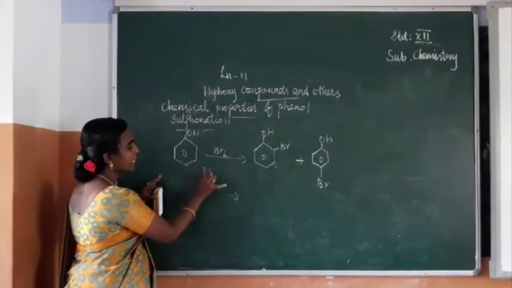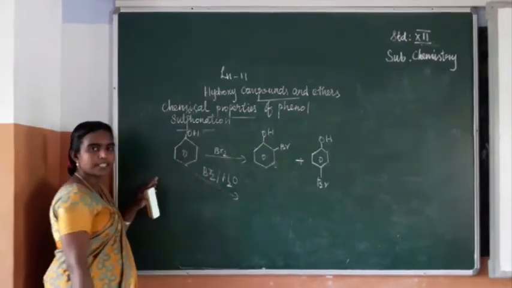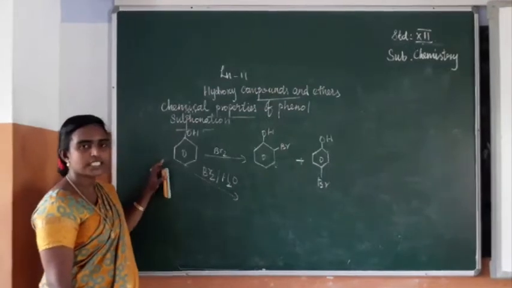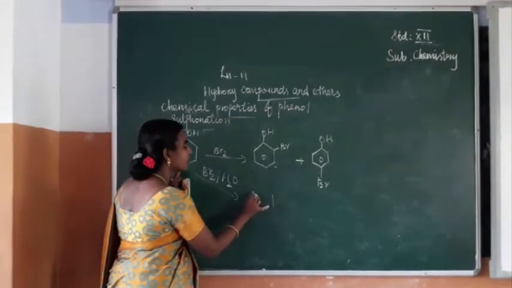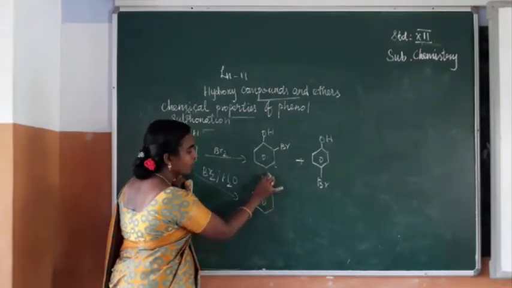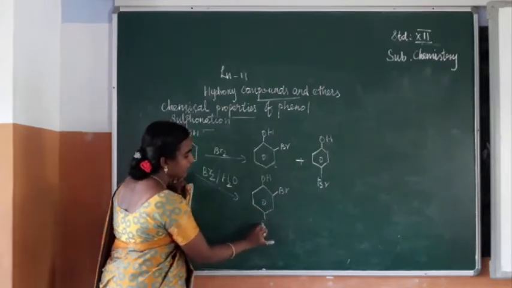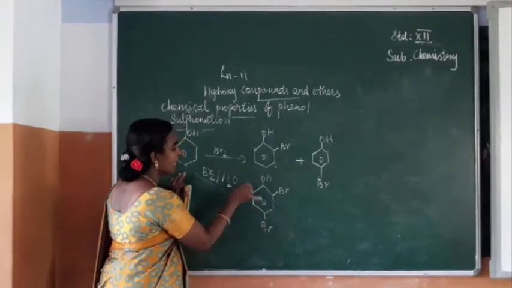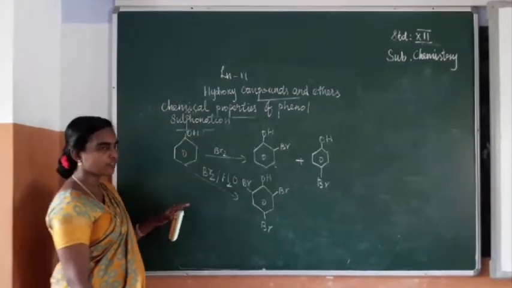Apart from this, one more product we can expect. Phenol on reaction with bromine water will give a white precipitate, that is 2,4,6-tribromophenol. On the second position, fourth position and sixth position, three bromines are substituted.